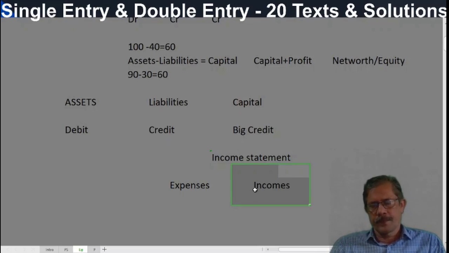Examples? Several examples are there. Rent, salary, commission paid. Purchases is not an expense till it is sold. That is why we take into account cost of goods sold.